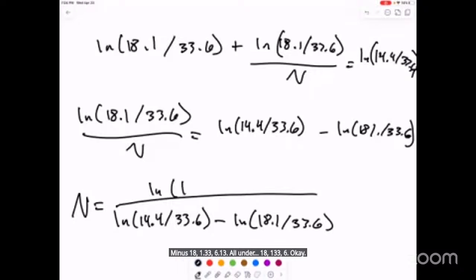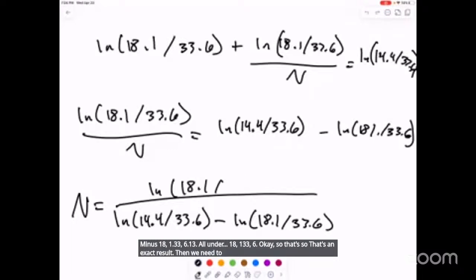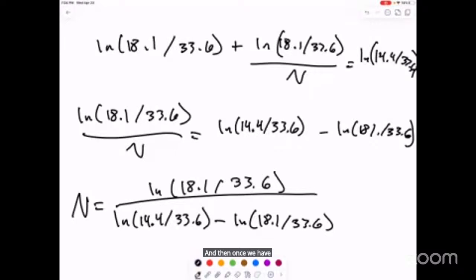That's an exact result. Then we crunch this to get N, and once we have N, we can solve for K.